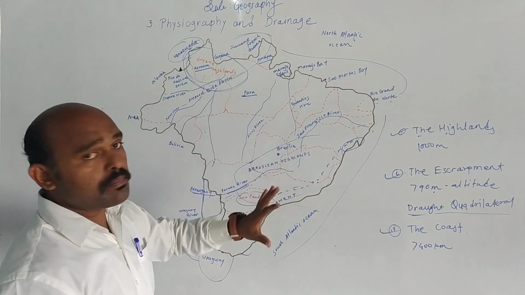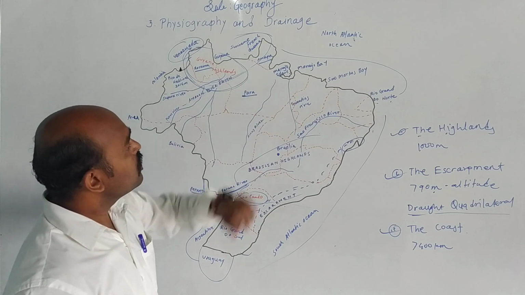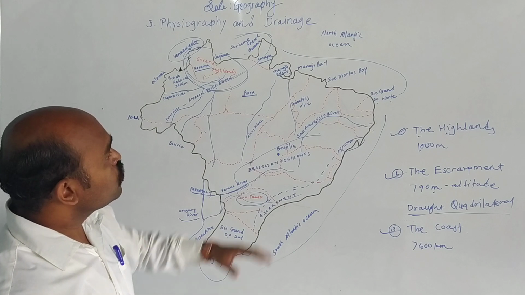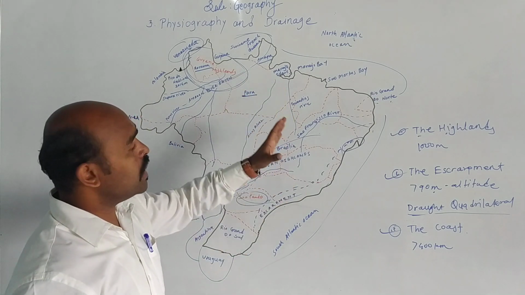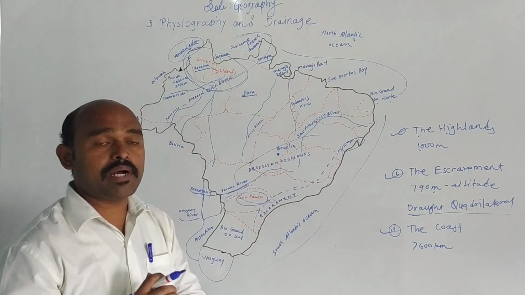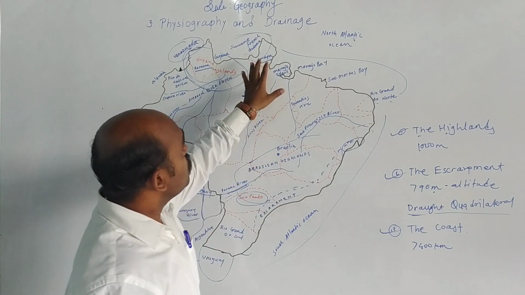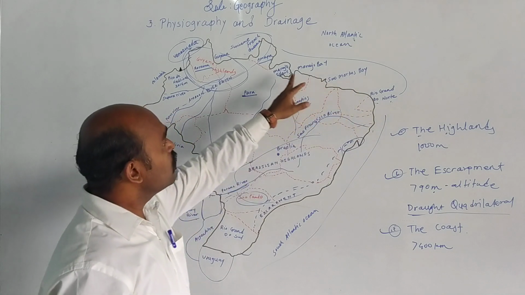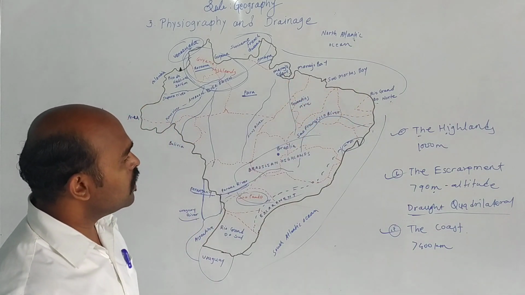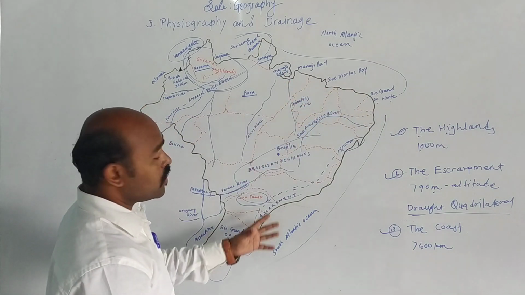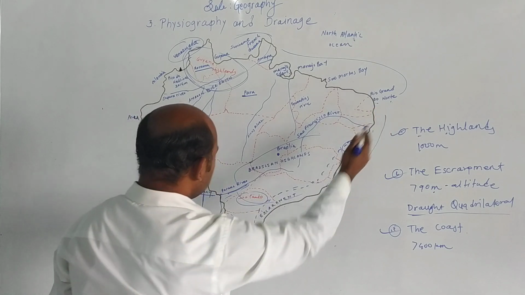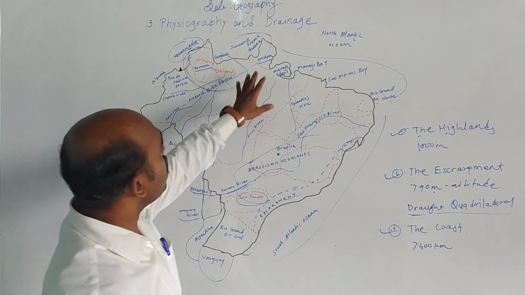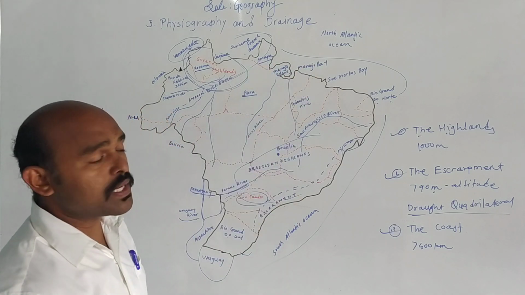Now let us understand about the coast of Brazil. The coast has been divided into two parts, as I told you. From Amapá till Rio Grande do Norte, it is called the north coast, and the east coast is from Rio Grande do Norte till Rio Grande do Sul. Now let us understand about the north coast of Brazil.